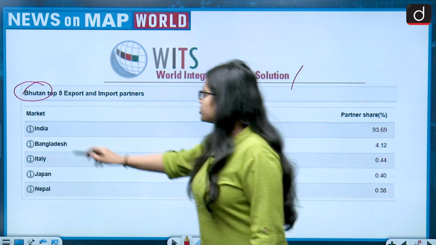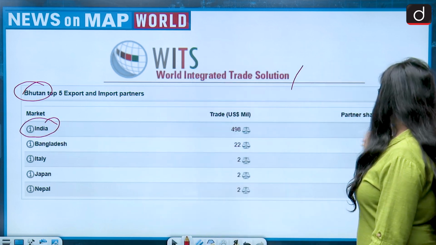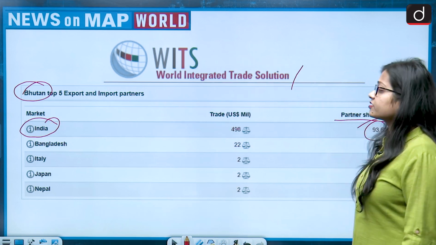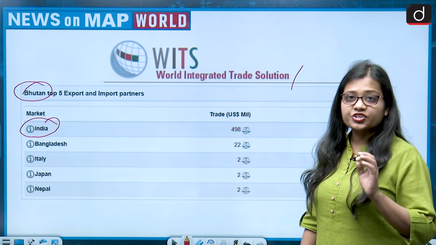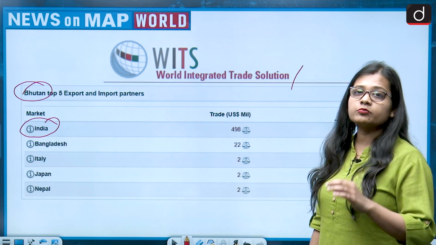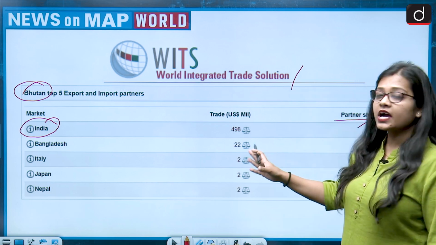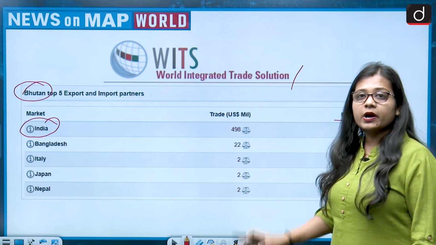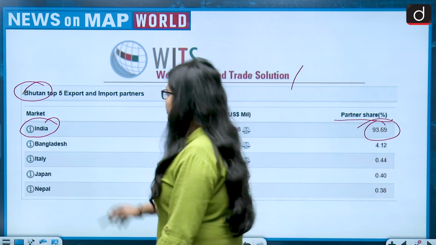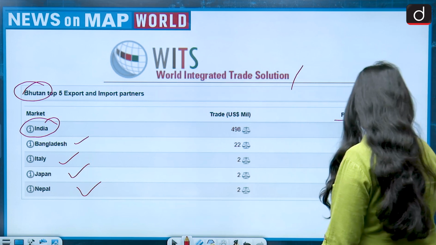On first position it is very clearly visible that it is India, and the partner share is 93.69%. That becomes almost 94%. So India is the largest trading partner of Bhutan, and on second number is Bangladesh, then Italy, then Japan and then Nepal.